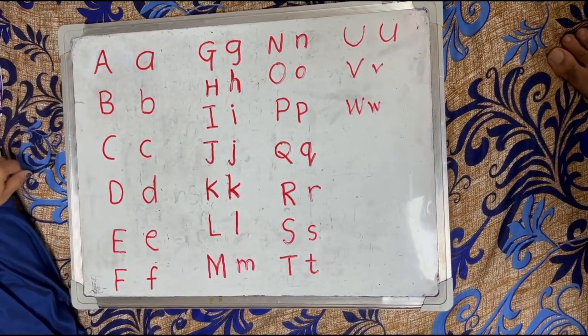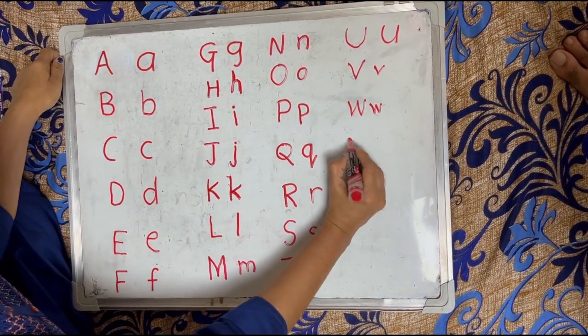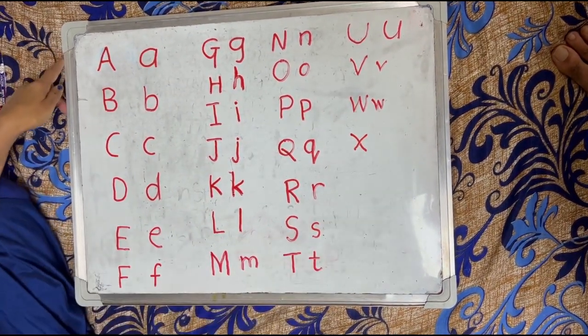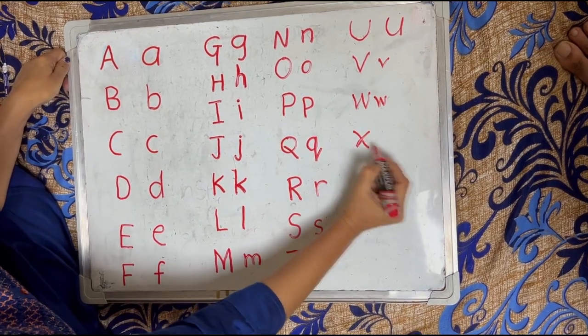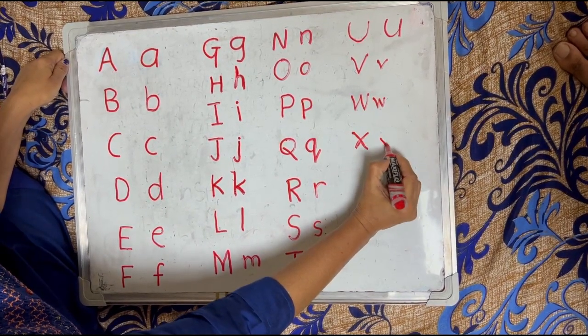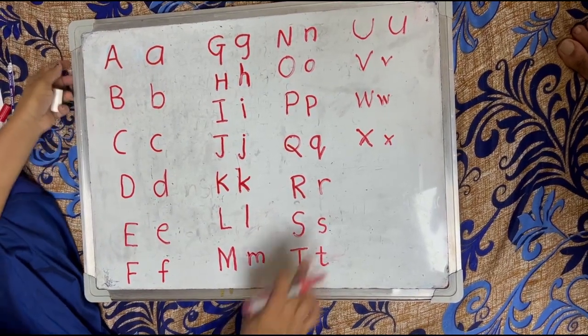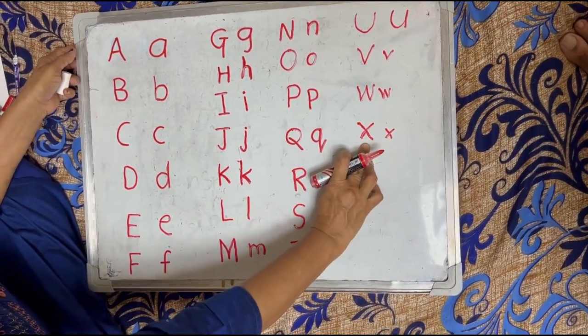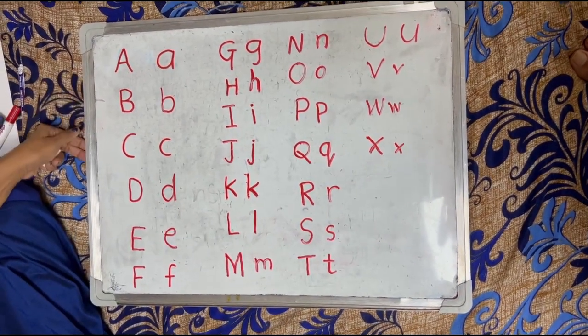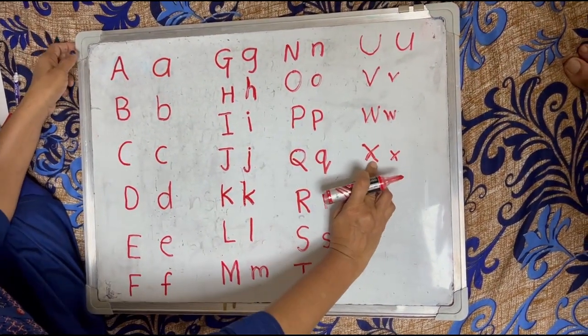Your next letter is X. See, this is X. This is capital letter X and small letter x. The phonic sound of letter X is X.